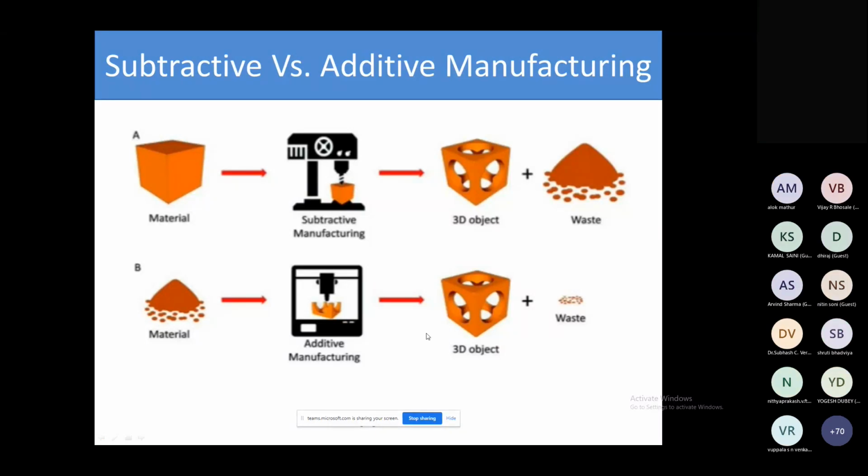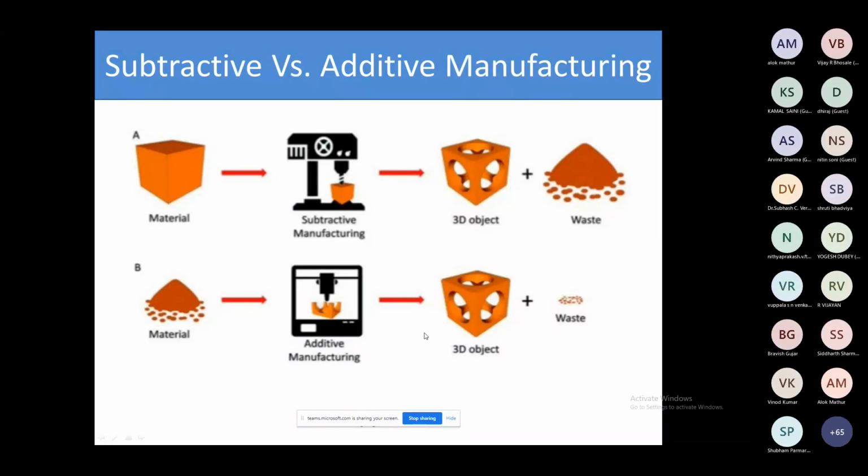But nowadays, if we're talking about the strength, of course, we are not able to achieve that strength in the case of additive manufacturing process. But beyond this, talking about some future perspective, the researchers and scientists are trying to add so many things into the raw materials, and they are trying to improve the mechanical properties of the product.